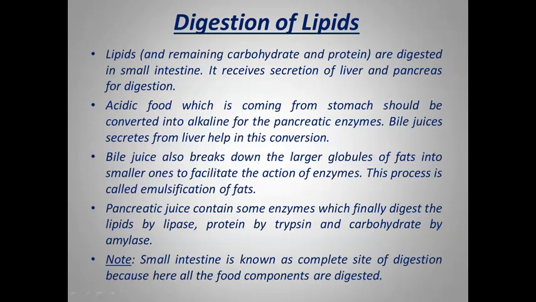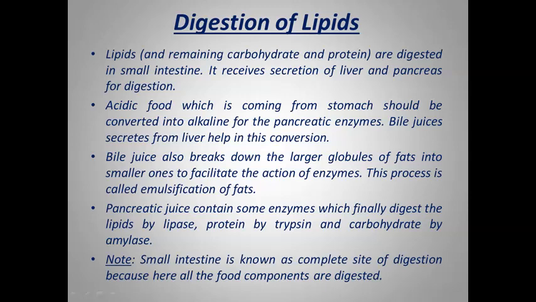They convert the lipids into fatty acids and glycerol. Trypsin helps in the digestion of protein into amino acids, and carbohydrate is digested by amylase. So here, as you see, all the food components, carbohydrate, protein and lipids, are digested. That's why the small intestine is called the complete site of digestion.